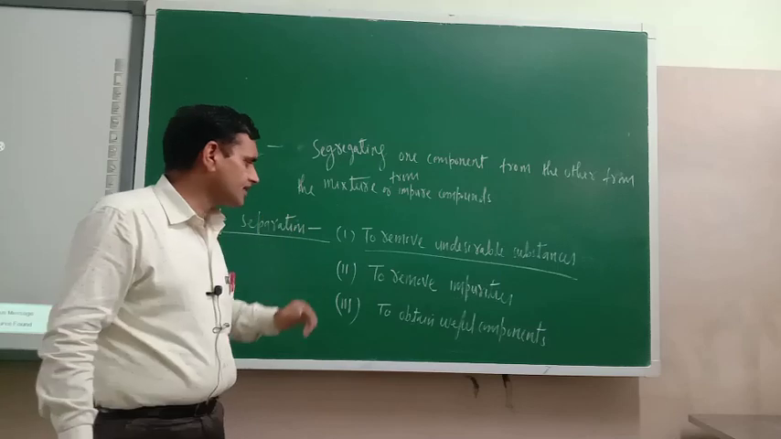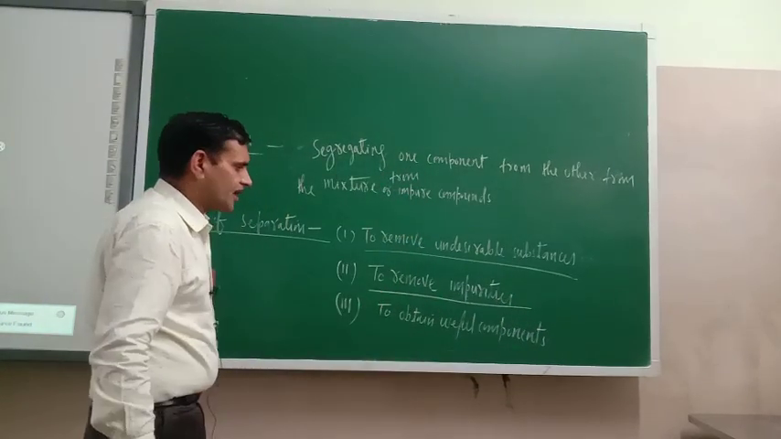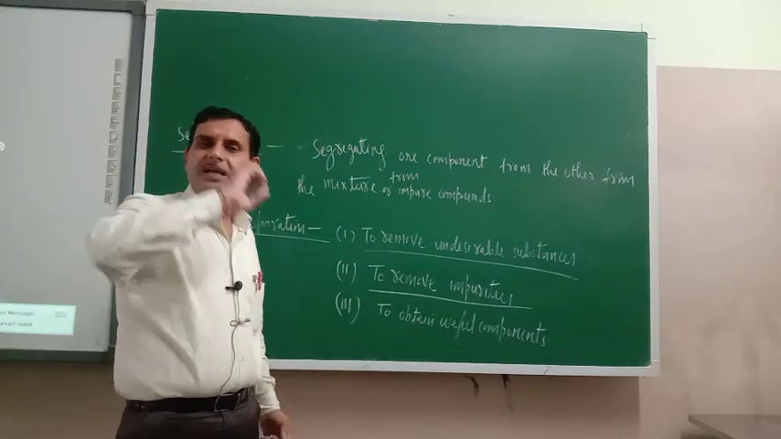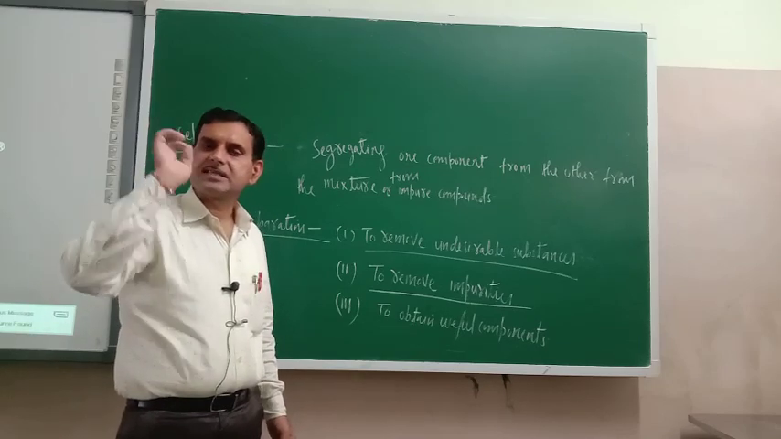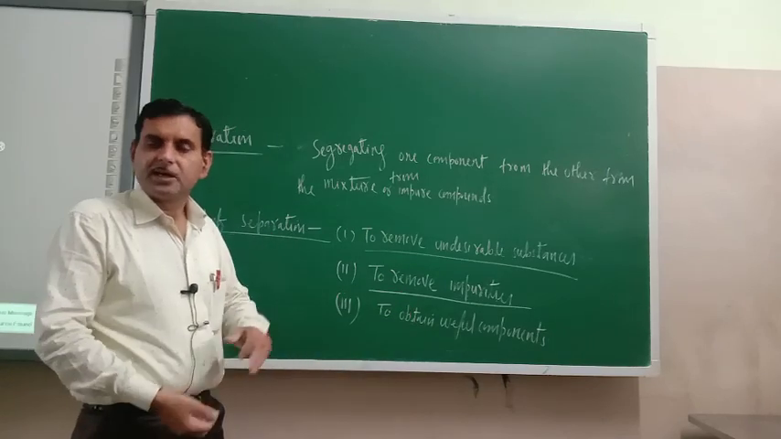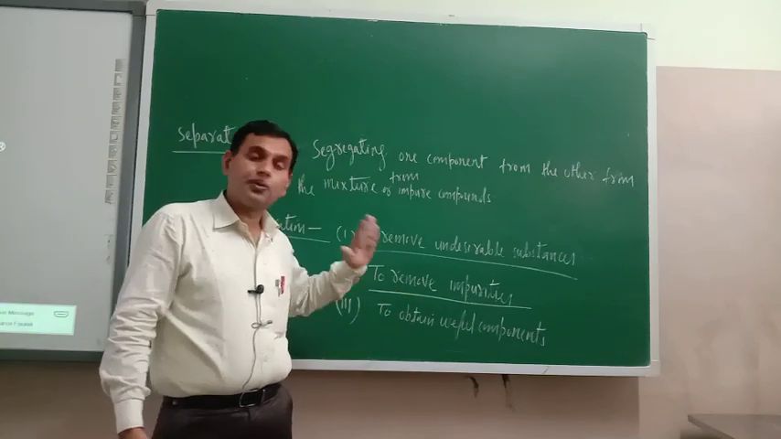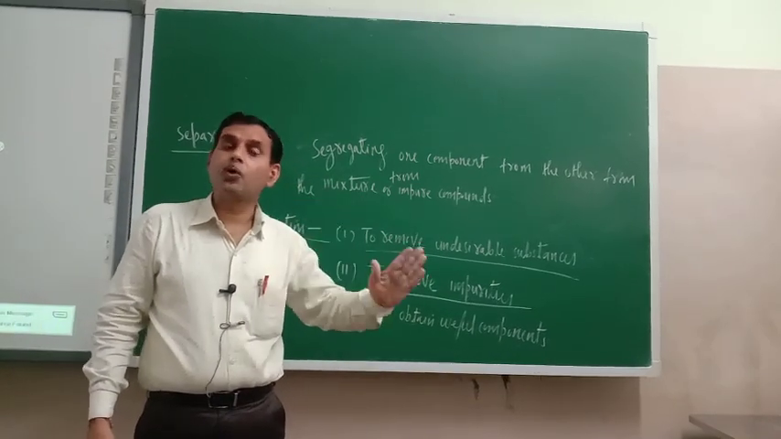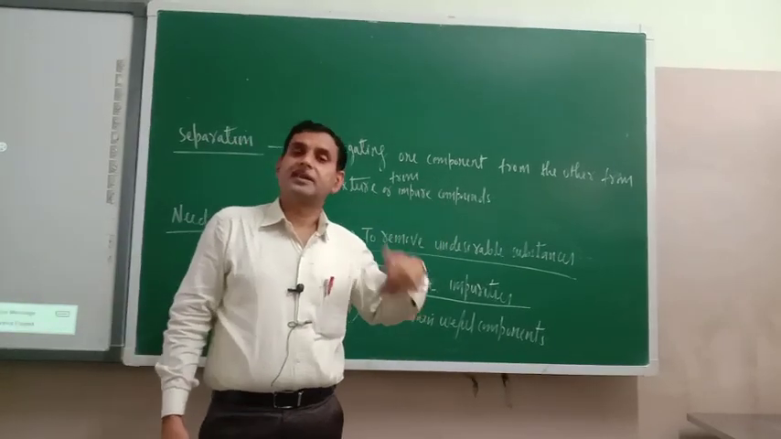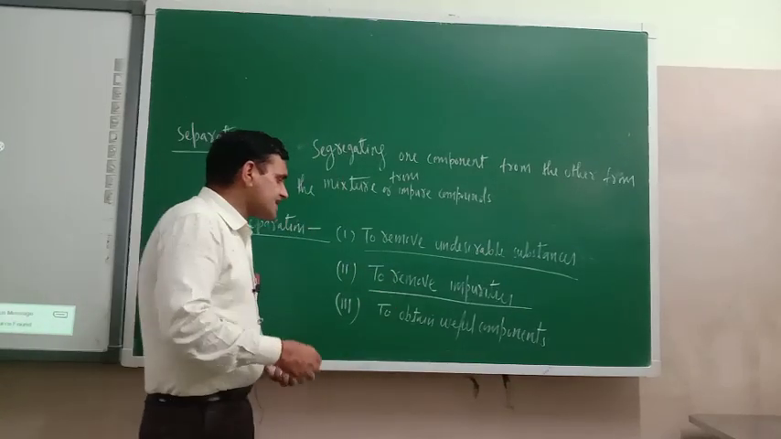What is the second need of separation? To remove impurities. Now try to understand water. In water, so many soluble, insoluble, suspended and bacterial impurities are there. So in impure water, many impurities are there, and before making water fit for drinking, those impurities should be removed. Then only water will be fit for drinking. So that is the second need. What is the third need?